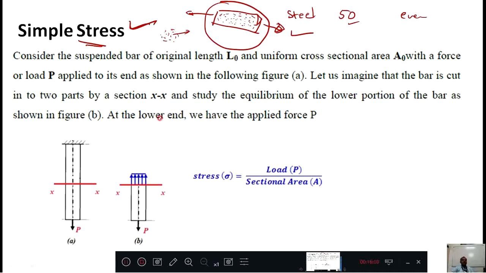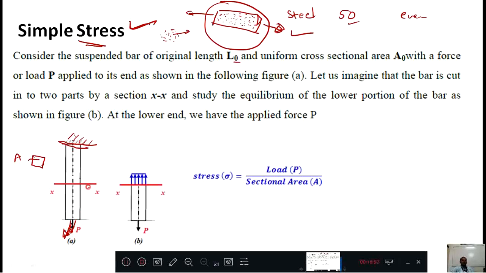Okay, here something is written, see here, that is, consider the suspended bar of original length L0. Here one bar is suspended. Suspended means it is hanging from the floor and it is freely suspended, and its length is L0 and uniform cross section A. Its cross sectional area is A. It might be a rectangular area or circular, I don't know, but its cross sectional area is A. With a force P applied to its end as shown in the following figure, here I am applying some force and I am pulling this one. It is pulling it down.